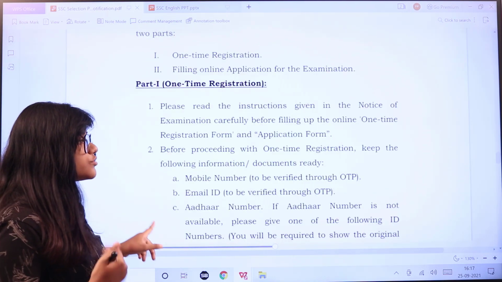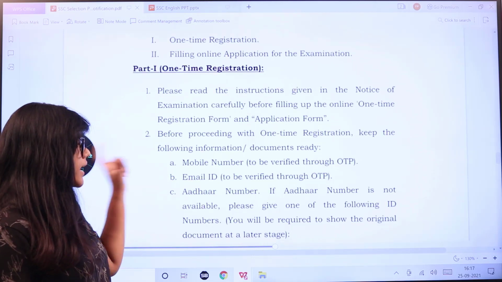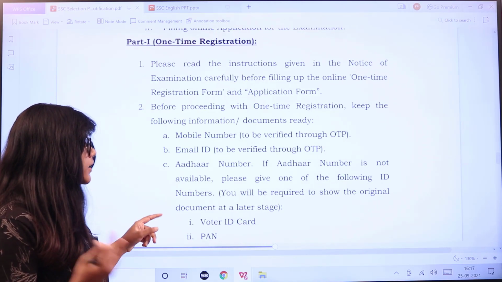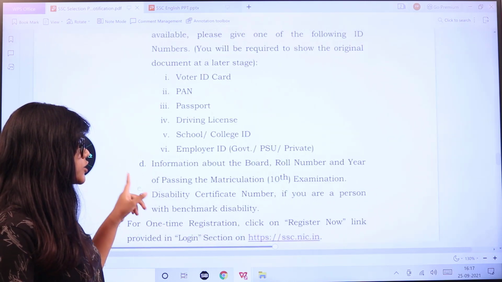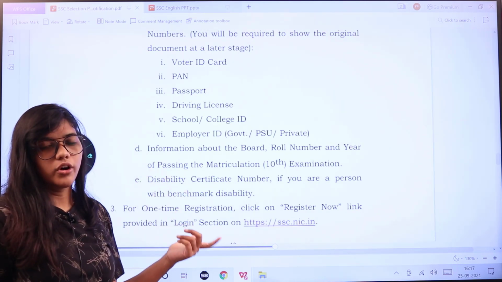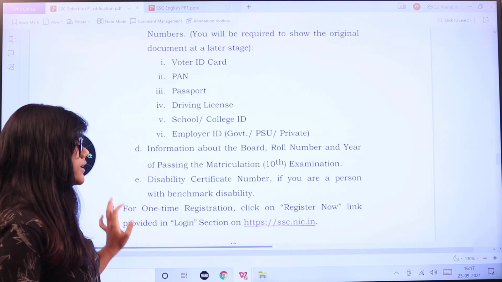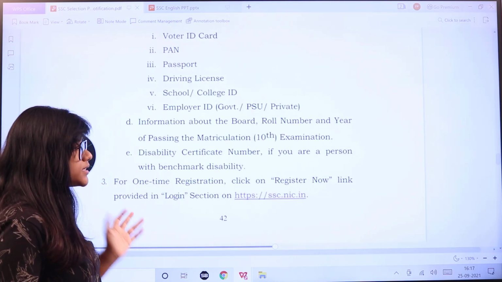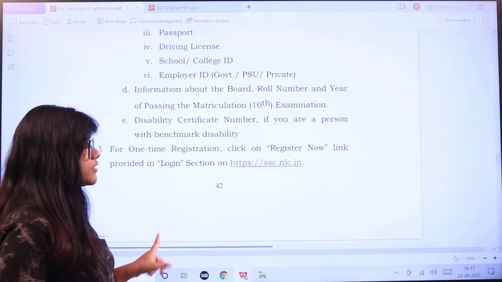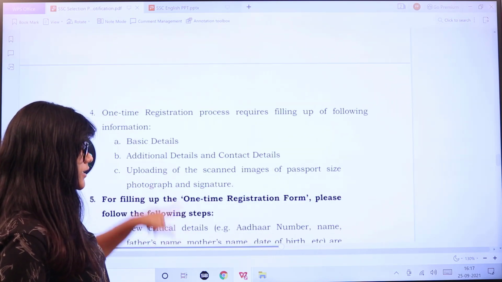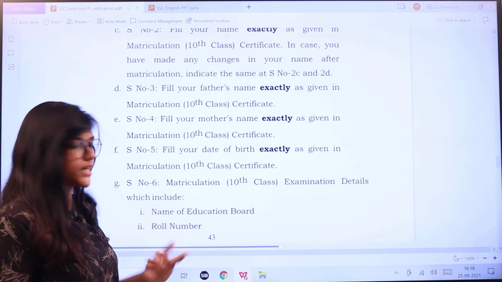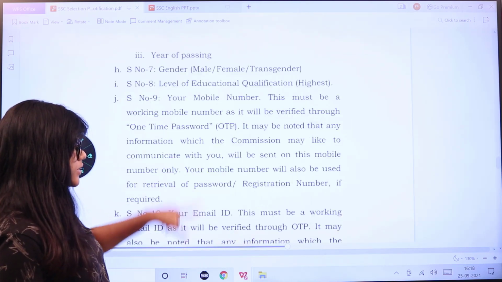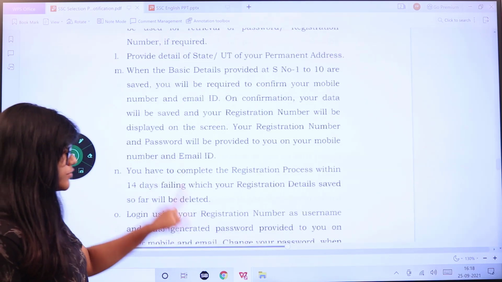You have to first read all the instructions properly and keep these documents ready. Mobile number, email, Aadhaar card, voter ID, PAN, passport, driver license or school college ID, and if you are already an employee, you should mention your employee ID, relevant NOC document as well, disability certificate, and then you have to register yourself with the link which is provided here. And next is the online form filling. I'll show you the online form filling in another video. So read all of these document instructions very carefully.